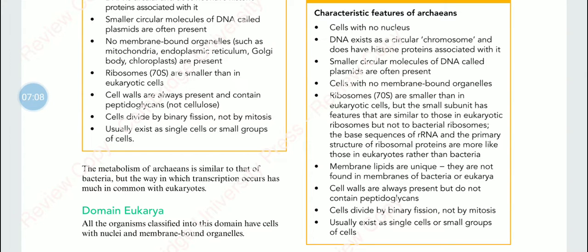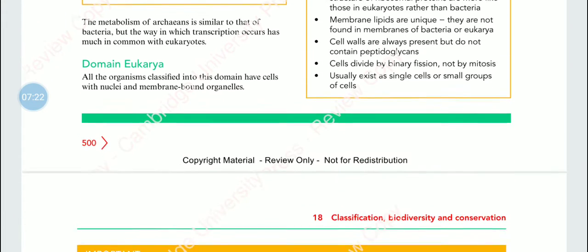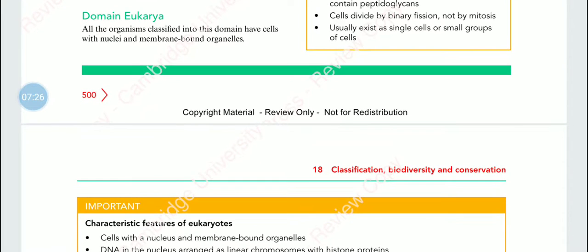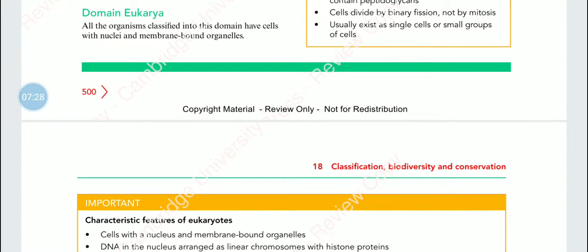Again, similar to bacteria, they divide by binary fission and not by mitosis. They also, just like bacteria, either exist as single cells or small groups of cells. So that's about prokaryotes. Then moving on to eukaryotes, they have developed nuclei and membrane-bound organelles.